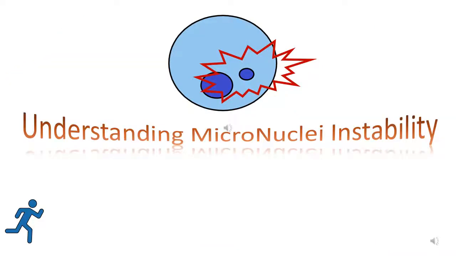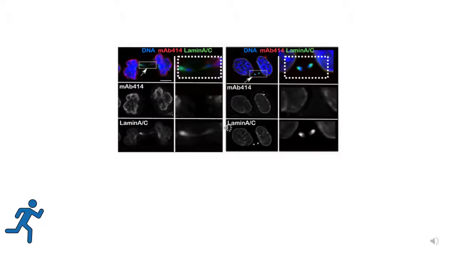In order to understand the causes of micronuclear instability, Castro and colleagues analyzed the composition of micronuclear envelopes in HeLa and U2OS cancer cells by immunofluorescence. From this, they found that when HeLa cells were stained for the presence of importin beta, a mediator of pore complex interactions, the NPC marker MAB414, and nuclear structural protein lamin A/C, there was heterogeneity among the micronuclei in relation to the presence of these three markers.